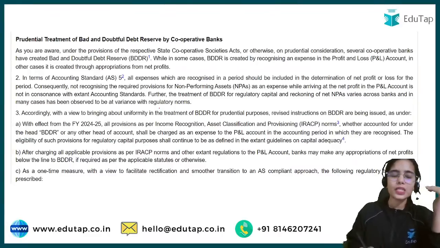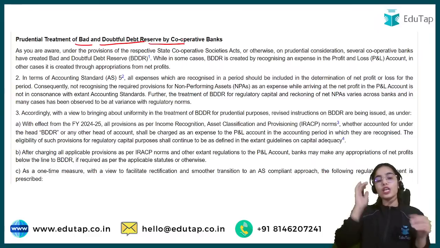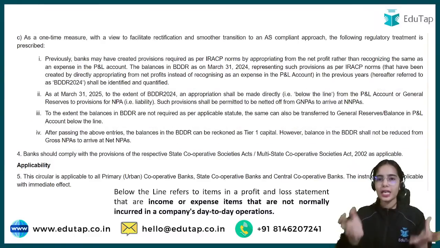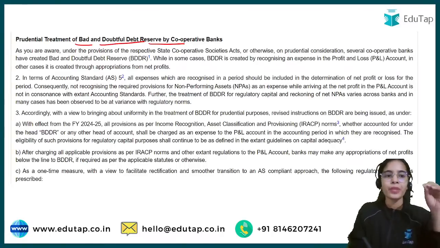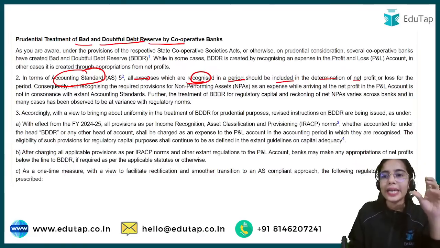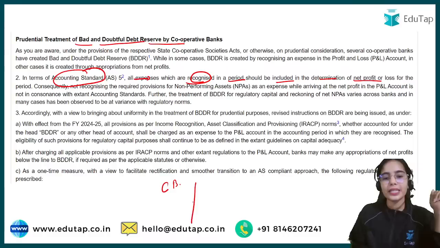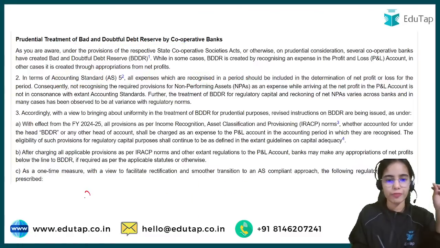Okay, now the next one is prudential treatment of bad and doubtful debt reserve by cooperative banks. Here a big guideline has been provided, but the basic idea is that in terms of accounting standard, all the expenses which are recognized in a period should be included in the net profit and loss for the period. So what some cooperative banks were doing is this: they have a profit and loss account. So this is the last news article.